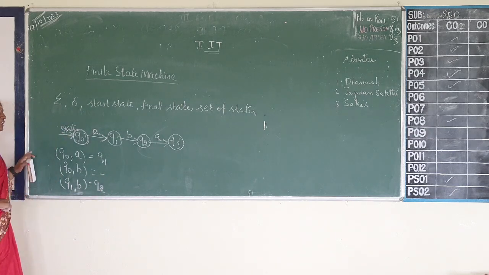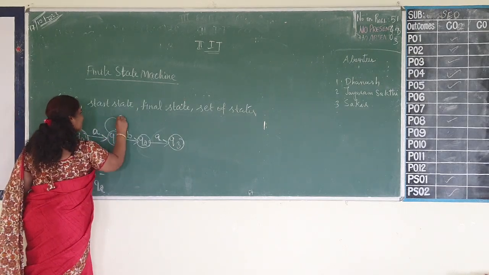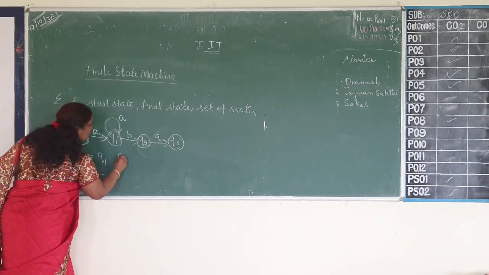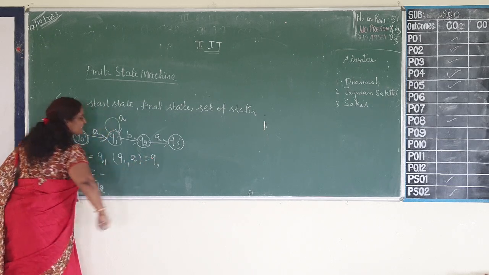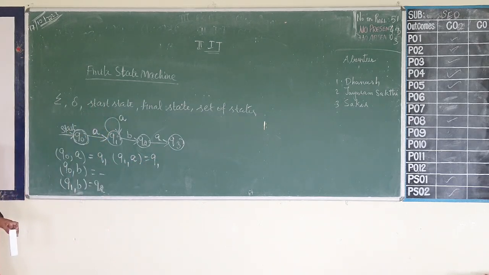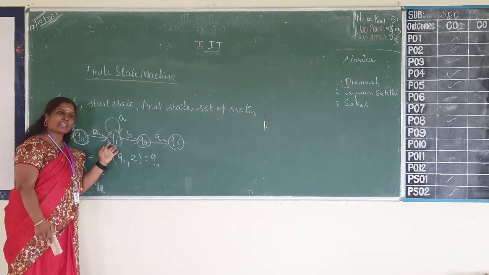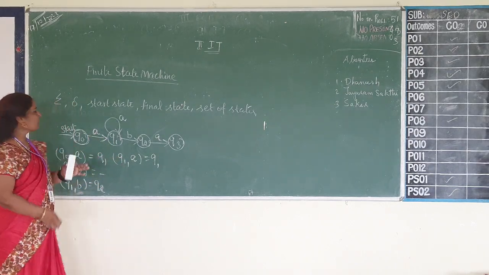When I consider input symbol A on Q1, there is no transition, or I can give another transition for A like this. There is a transition on Q1 for the input symbol A, that is Q1 itself. So even if you give A again and again, it will not move from its state, it will remain in the same state Q1 itself.